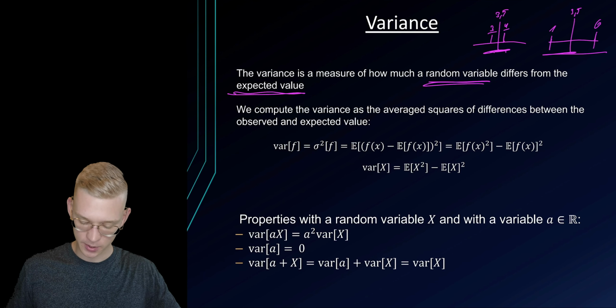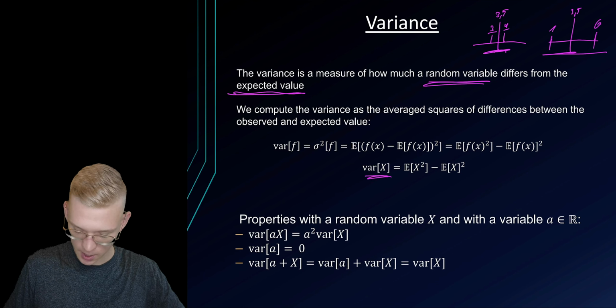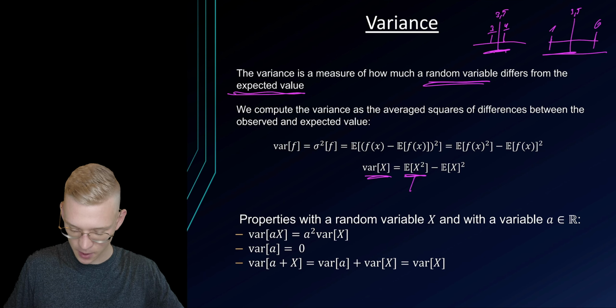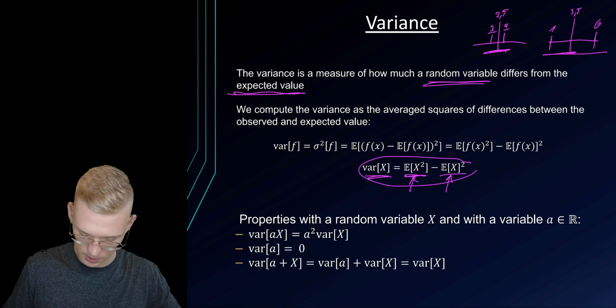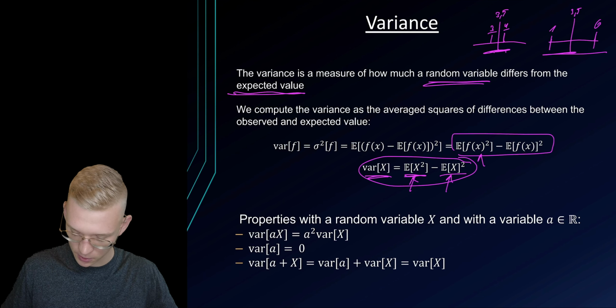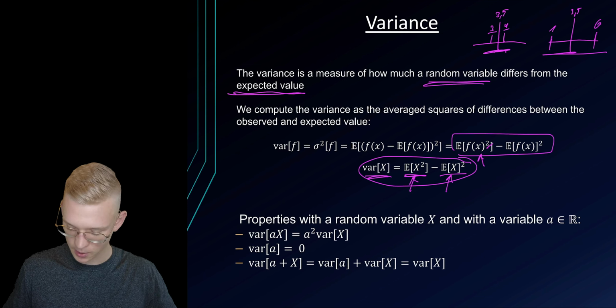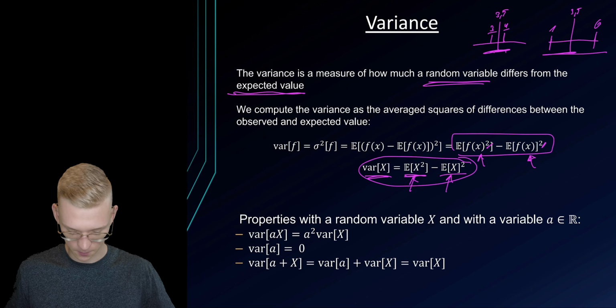To get the variance, we can simply compute the expected value of our squared values minus the square of our expected value. So this is our simple case, and in general, we can have, again, the expected value of our function squared and the square of the expected value of our function outside.